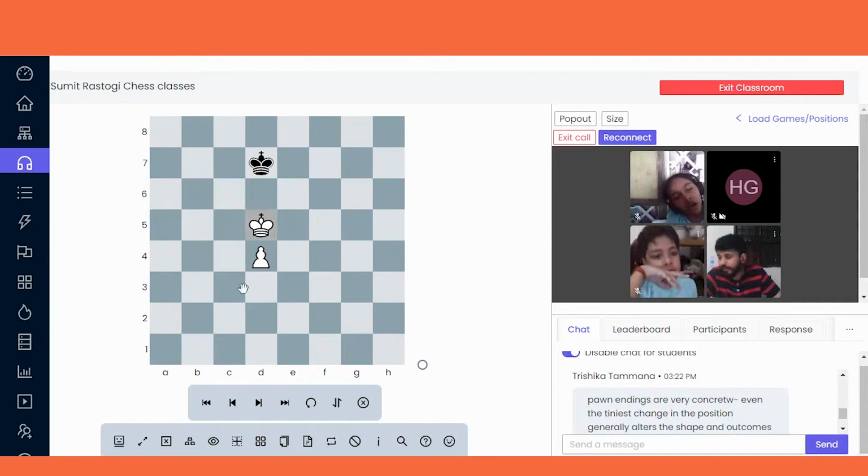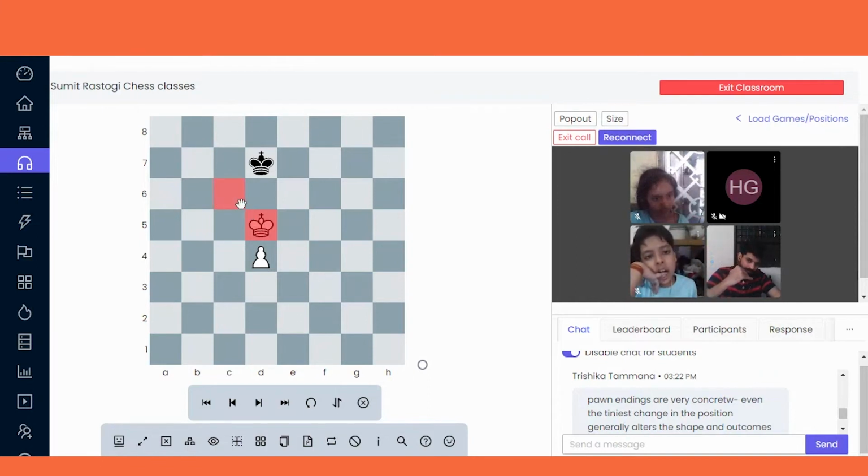And always remember, where the king is standing is not a key square. For example, if the king is standing on the d5 square, that is not a key square. Just this one will be the key square: the d6, the e6 and the c6 will be the key squares.